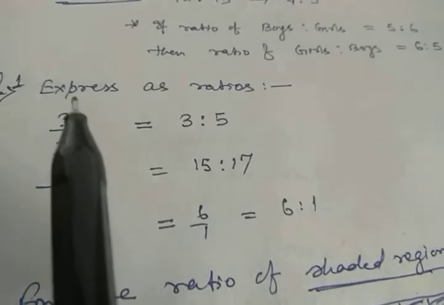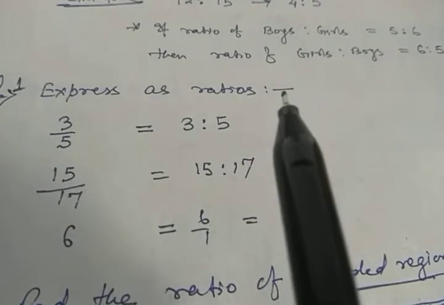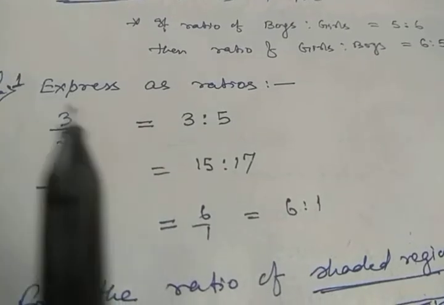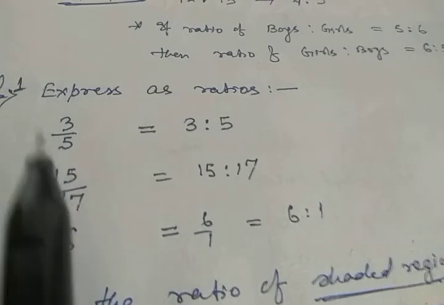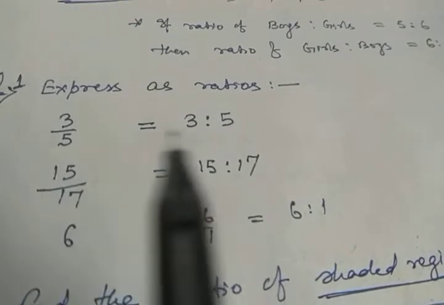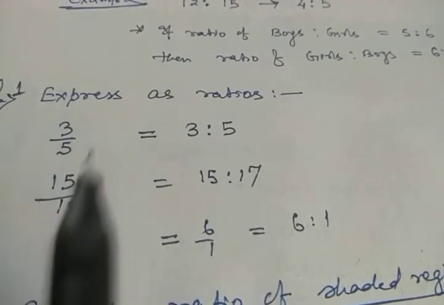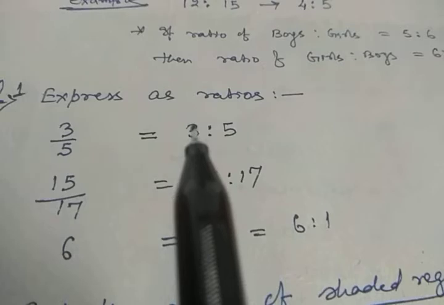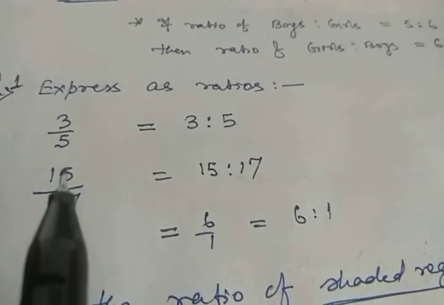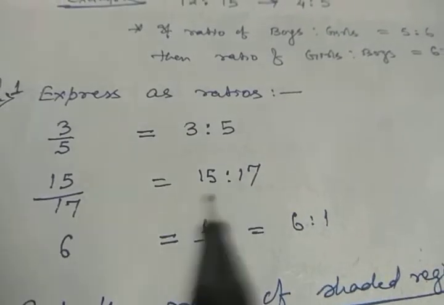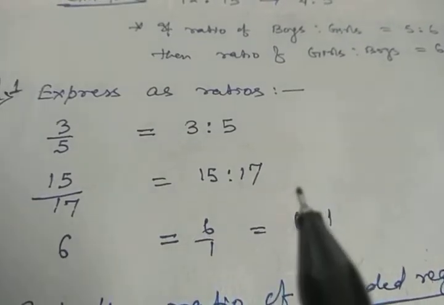Just for example, just see. These questions are the same as in your worksheets. The first one says express as ratios: 3 by 5. This is your fractional form. Can you write it in the ratio form? Yes, the answer is 3:5. Is it clear? This is your fractional form and this is your ratio form. See another one, 15 by 17. How will you write? 15 is to 17.